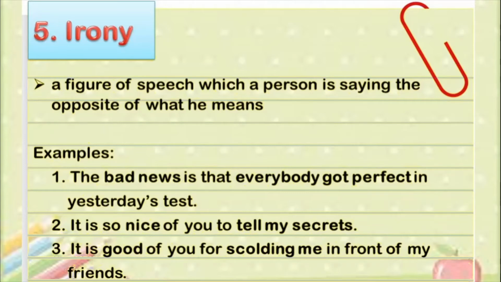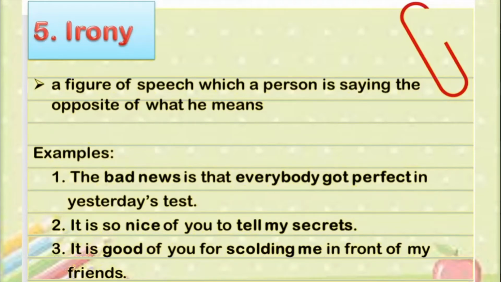Alright, so see, the bad news is that everybody got perfect marks in yesterday's test. So is it bad news, children? The teacher is coming and announcing that everybody got perfect marks in yesterday's test. So that is good news. But see how the teacher is saying? The bad news is that everybody got perfect marks in yesterday's test. So it is an example of irony, because the teacher is saying the exact opposite of what she wants to say.